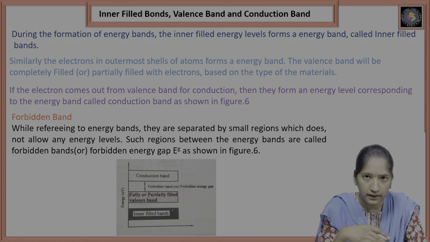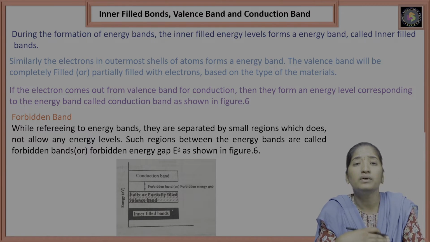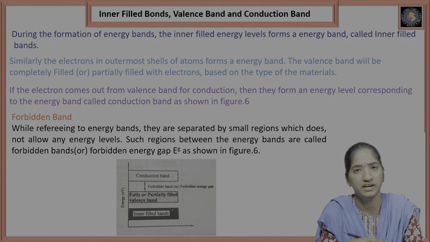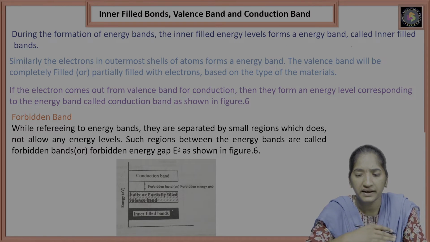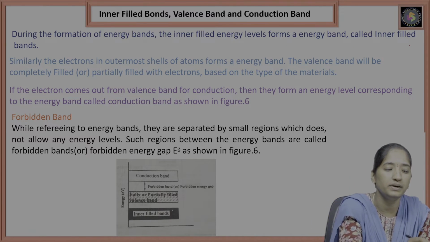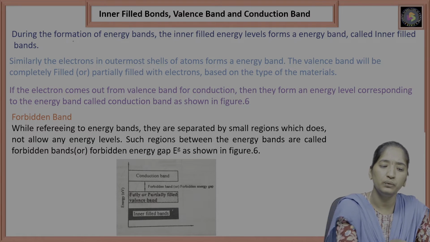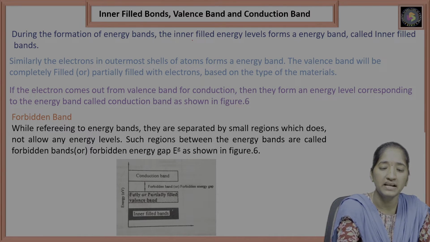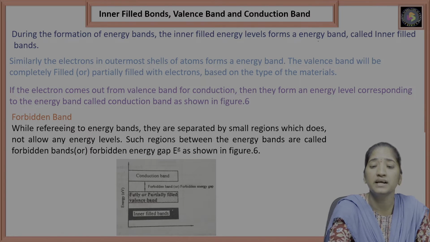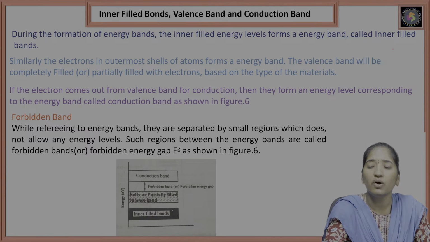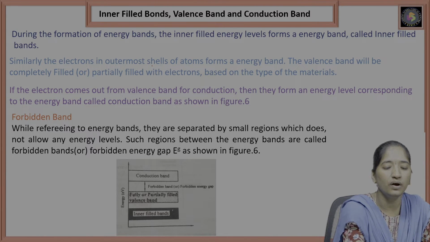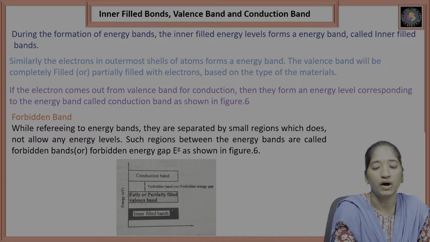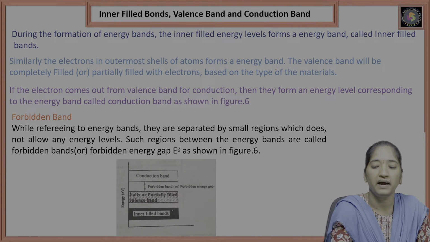The lower levels fill some energy levels, and that forms an energy band called the inner filled band. Similarly, the electrons in the outermost shell of atoms form an energy band.